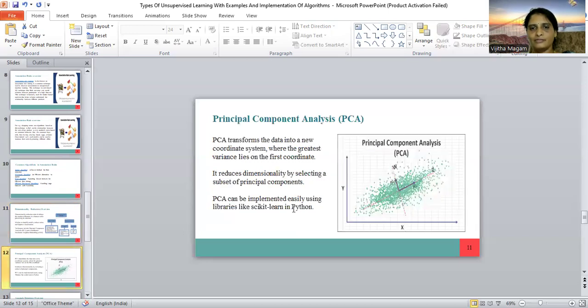So principal component analysis transforms the data into a new coordinate system where the greatest variance lies on the first coordinate. In further sessions we will discuss and explain principal component analysis. It reduces the dimensionality by selecting a subset of the principal components. It can be used by importing the library scikit-learn.